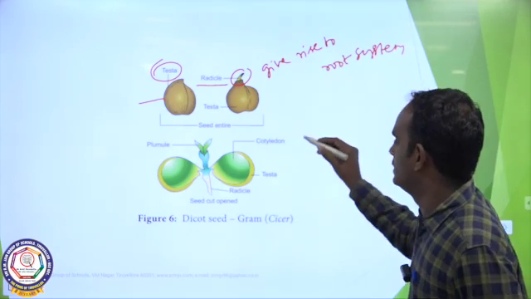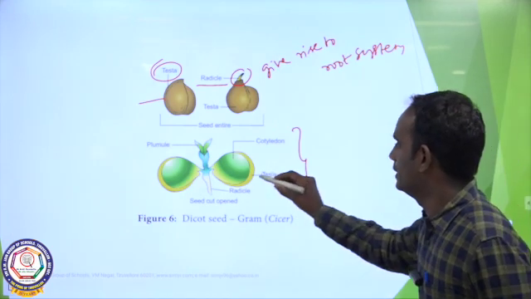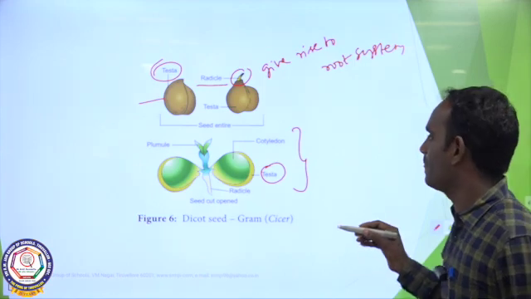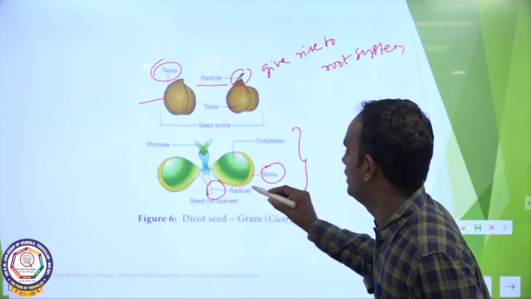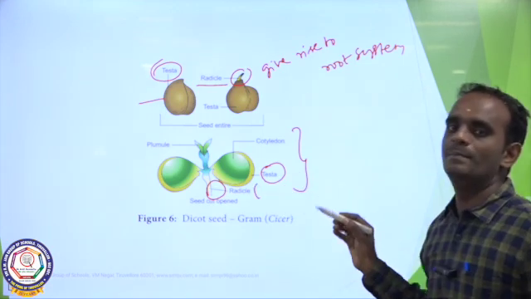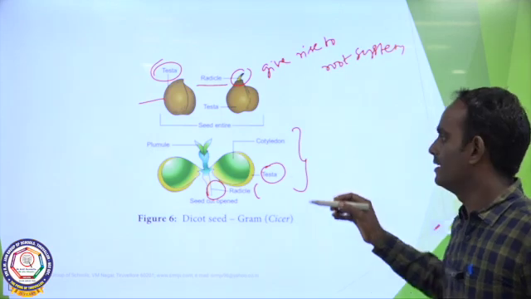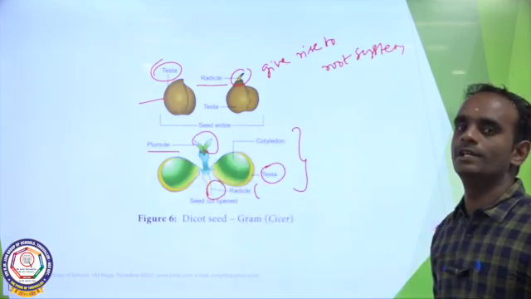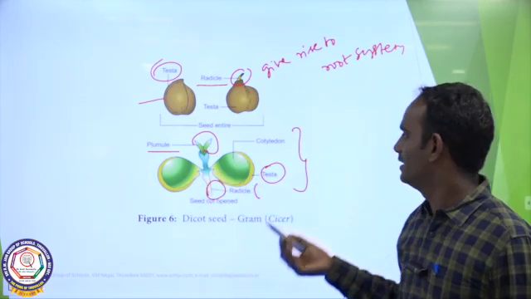So, this is the opened seed structure. The hard outer coat is called testa, and this is the radicle, also called the embryonal axis. And this part is called plumule. This plumule gives rise to the formation of the shoot system.